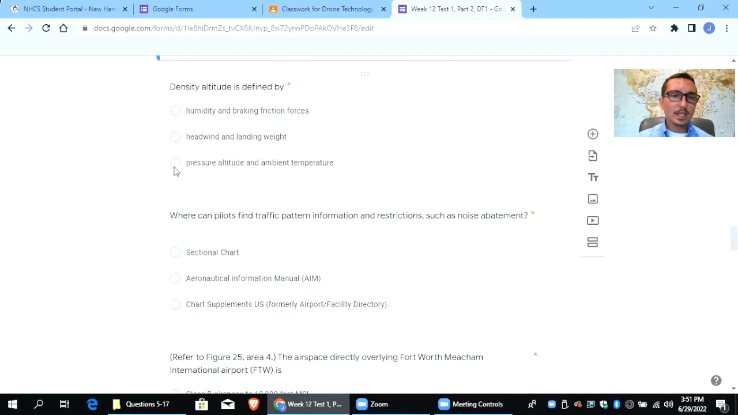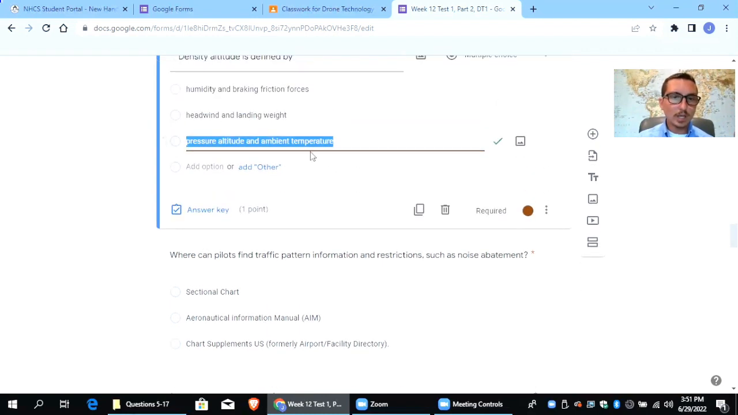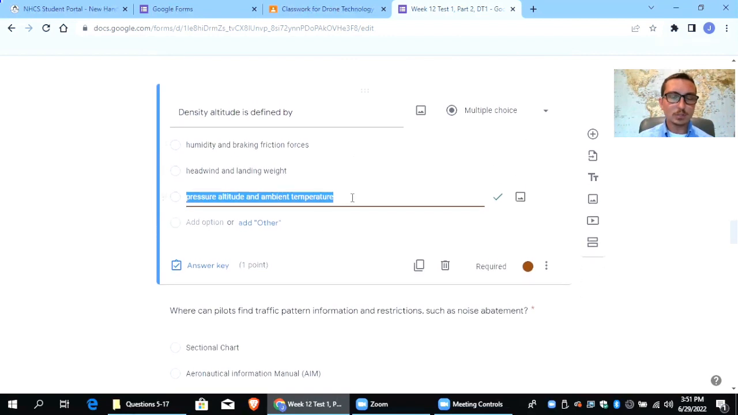So this one, density altitude is defined as the pressure altitude and ambient temperature. So it's just talking about what the density of the air is at that altitude. But don't get confused by that one. If you see high density altitude, it's talking about high altitude. Low density altitude is talking about low altitude. But the density altitude is defined as pressure altitude and ambient temperature.